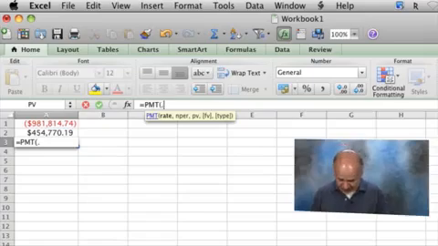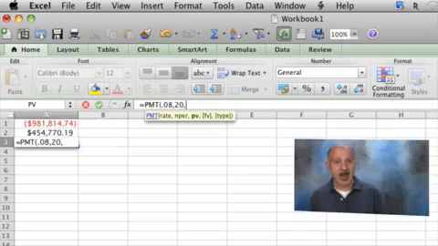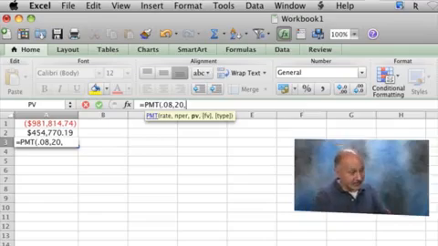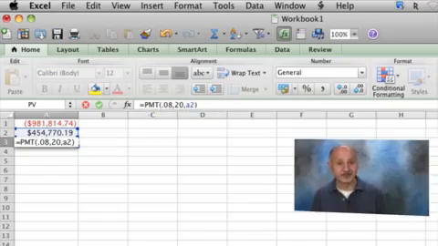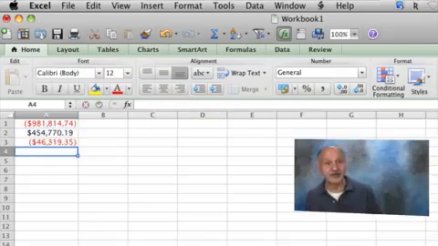Okay, what is the interest rate? 0.08. How many times am I saving? N period is 20. And what is the present value of it? I don't know the present value because the present value would be in year 30, right? So what do I know, luckily? I know the future value. And where is it sitting? In cell A2, right? Bingo.